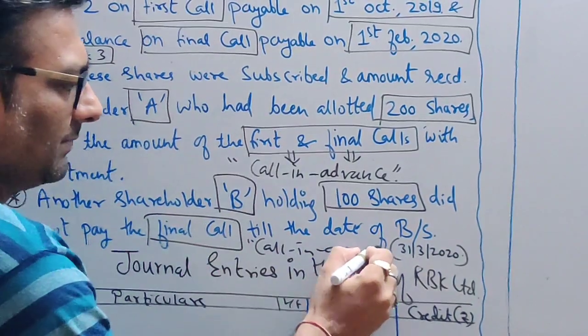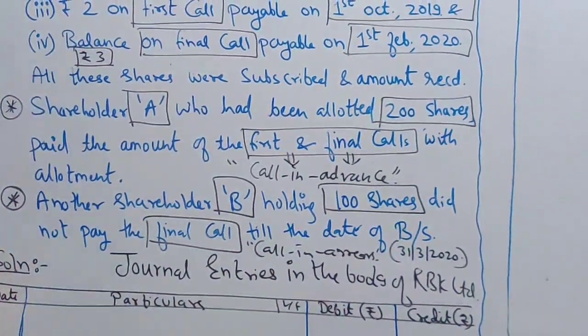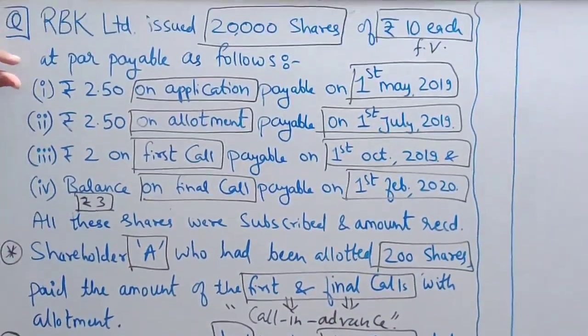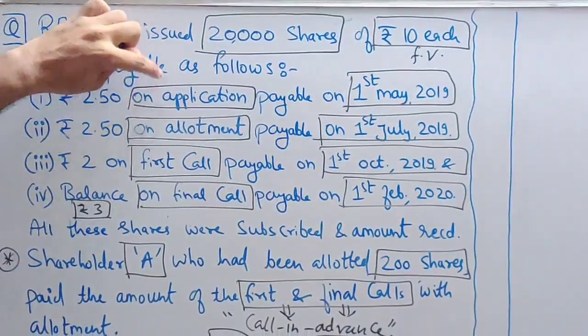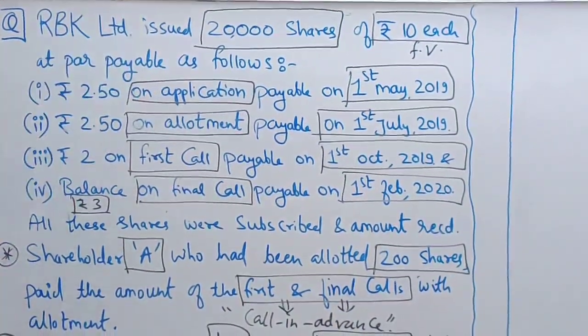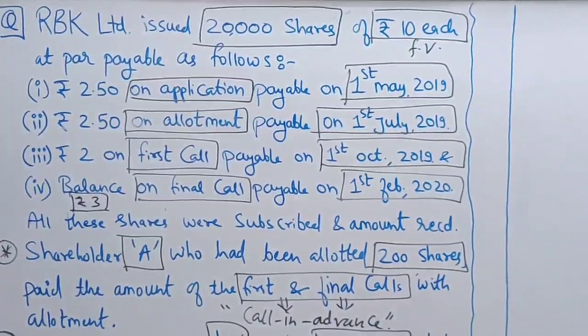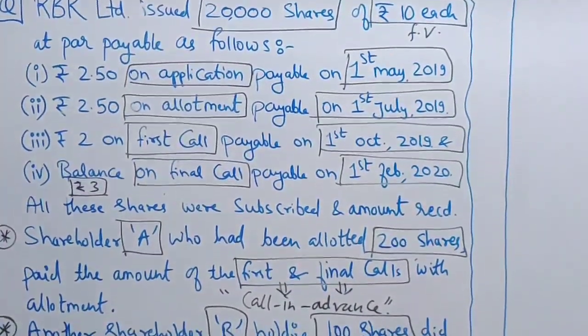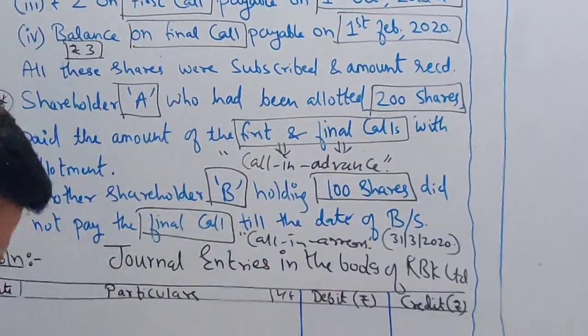Great, understood? So let's start, students, with the installments. Which is the first installment? Application. And in application, you know, students, we always pass a bank entry. So for the date, I will make the date column a little bigger.